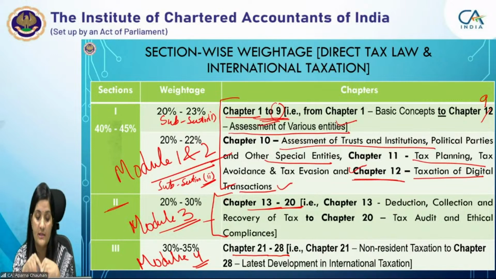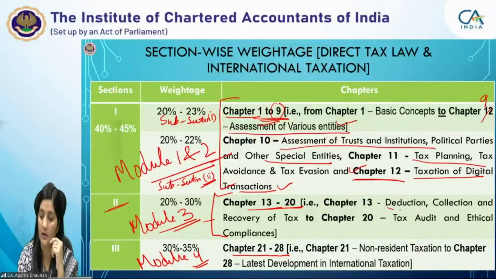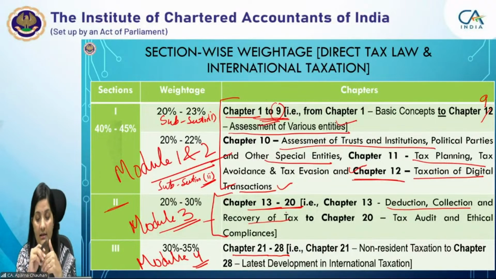Now, in the procedural law, we go from deduction, collection and recovery of tax, that is TDS, TCS, and recovery of tax, meaning advance tax provisions and tax recovery provisions, which are also covered in this chapter. Then income tax authorities, assessment procedure, appeals and revision, dispute resolution, and provisions to counteract unethical practices. This chapter contains 3 topics: penalties, offenses and prosecution, and the black money law.